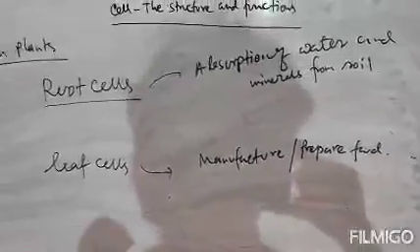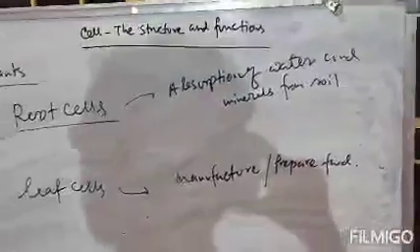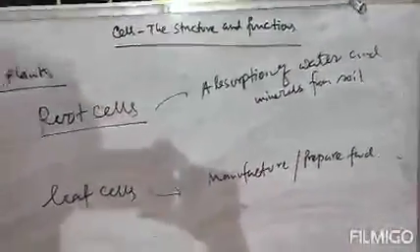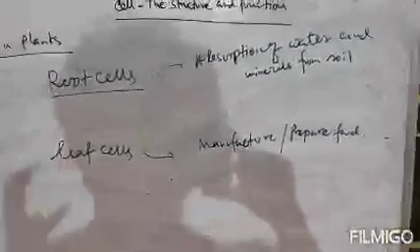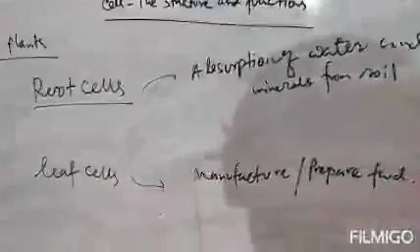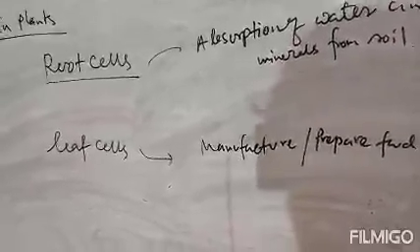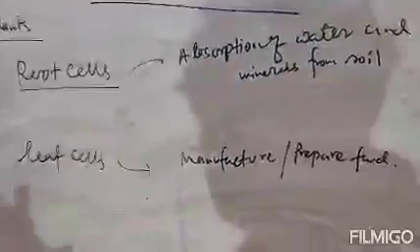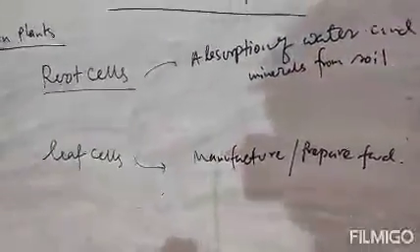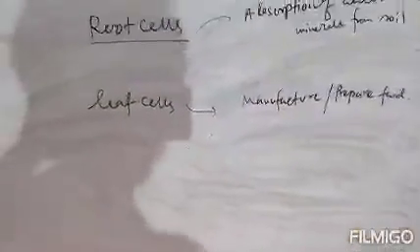The main reason for the leaf to be green is that chlorophyll is present on leaves. So the component chlorophyll is required for the manufacture of food. Now chlorophyll is the green pigment present on the leaves, and the function of chlorophyll is to capture or utilize the sunlight. Clear? Using sunlight, water and minerals, and carbon dioxide, they prepare food.